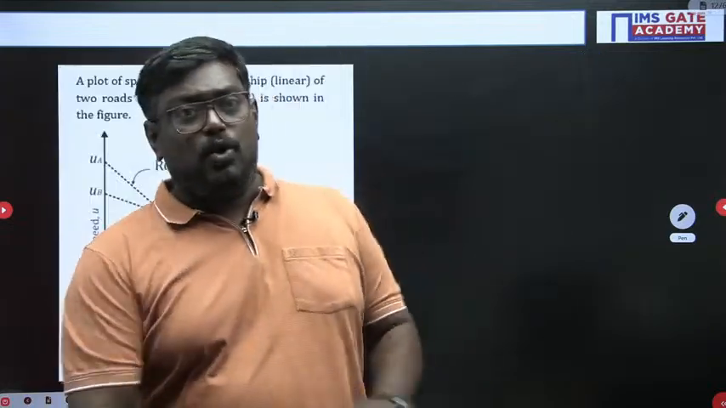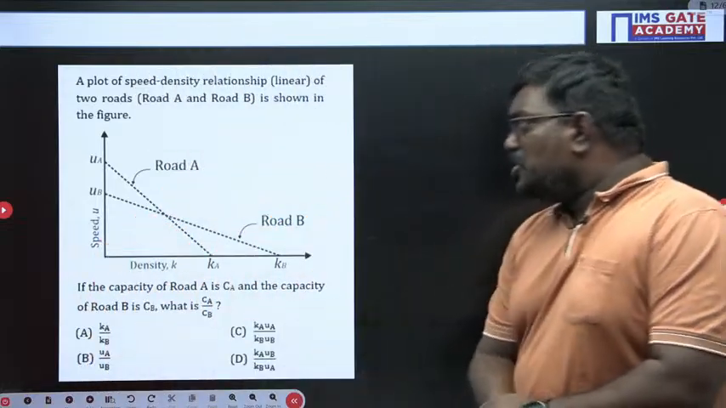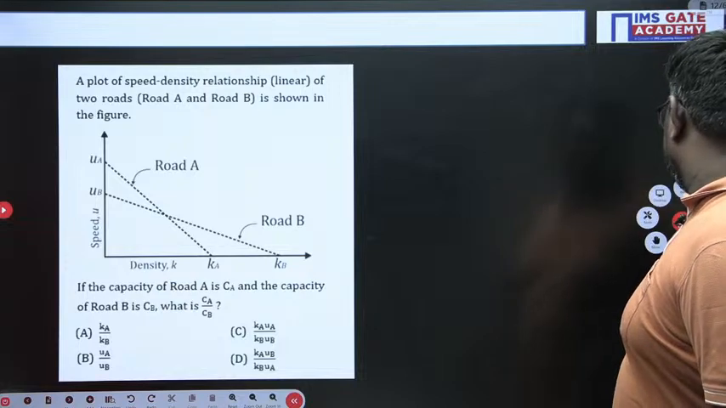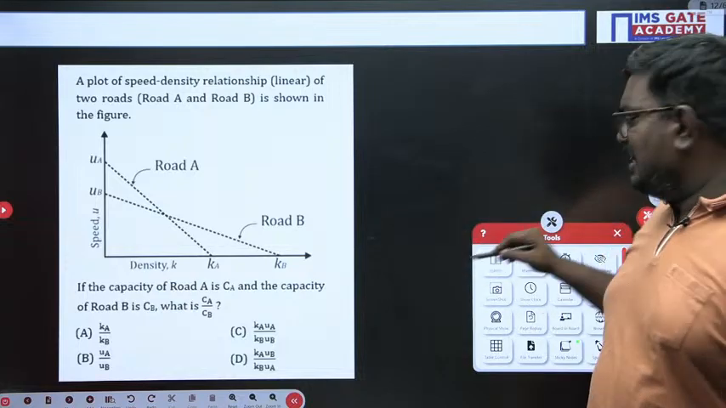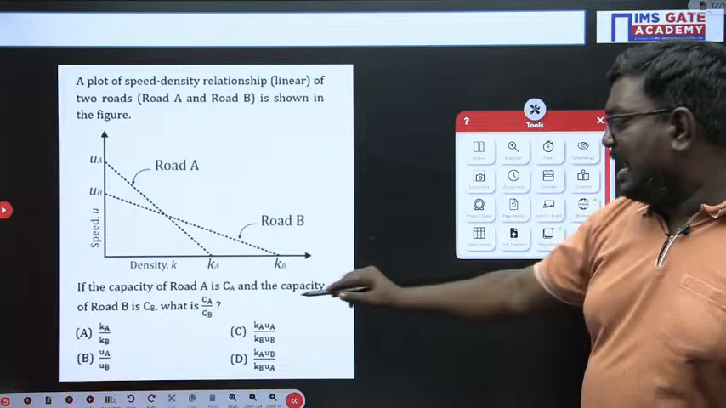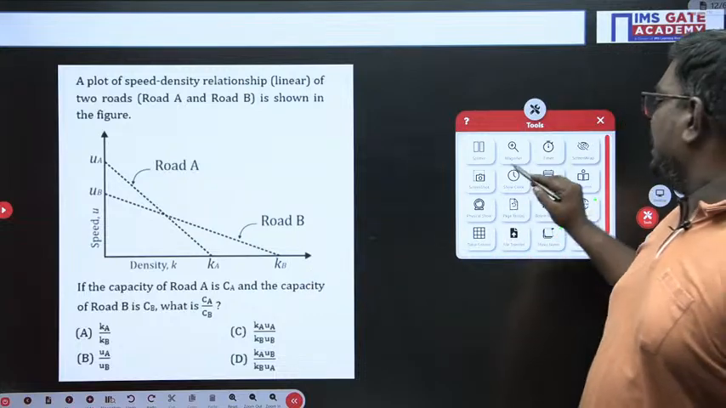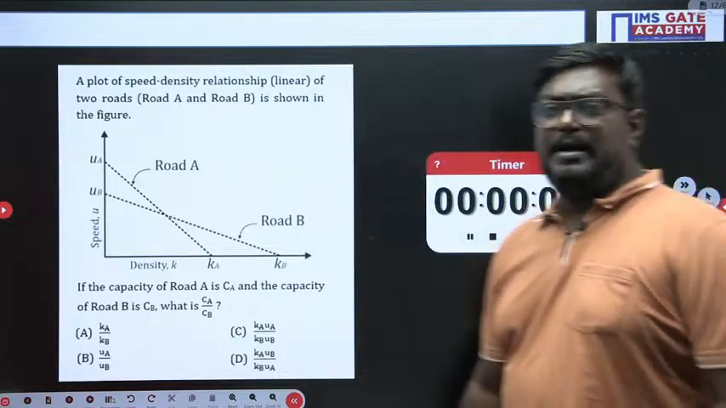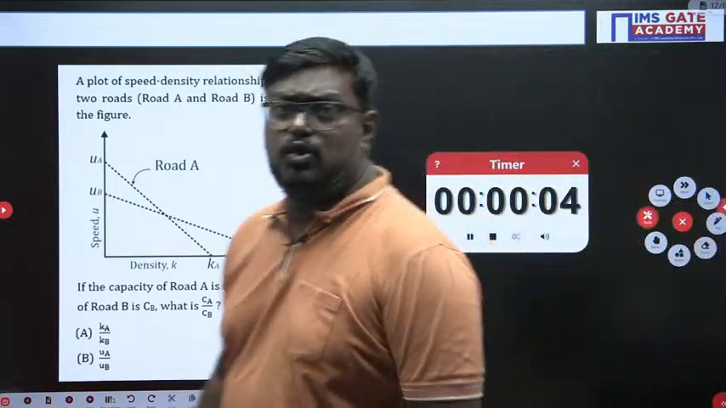So let me go to the next question, my dear students. The question here is, a plot of speed density relation was given in the question. And they are asking, if the capacities of the road are CA and CB, what is the ratio of CA upon CB? So quickly, I will give you 1 minute of time, my dear students. Please try to solve this question.